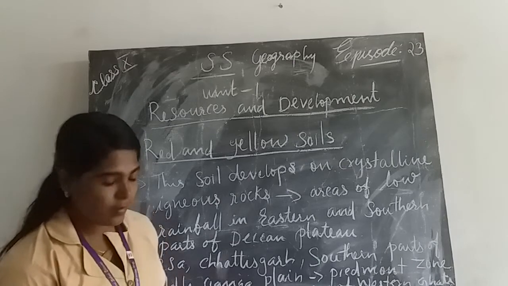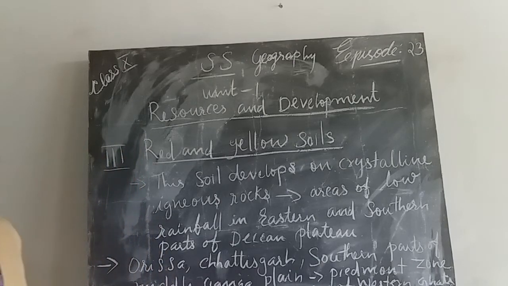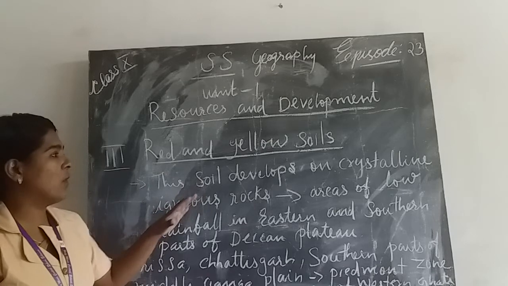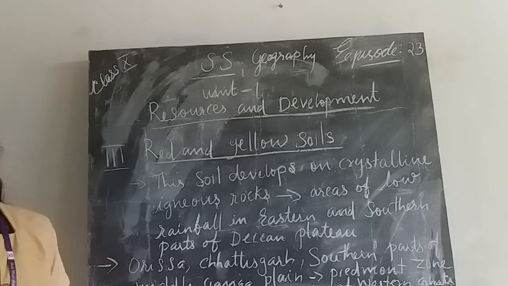Red and yellow soil develops on crystalline igneous rocks.